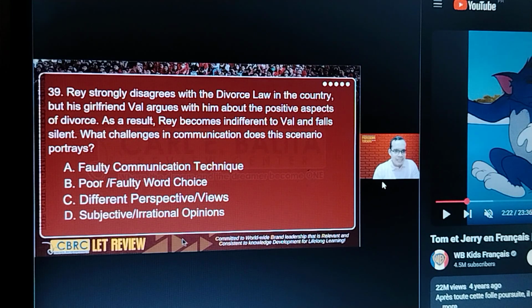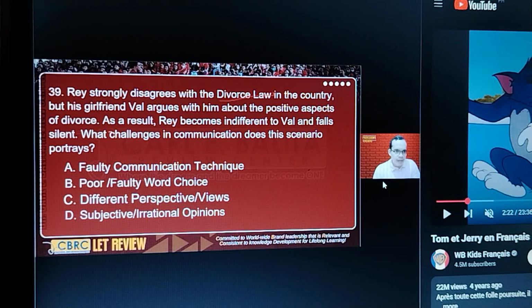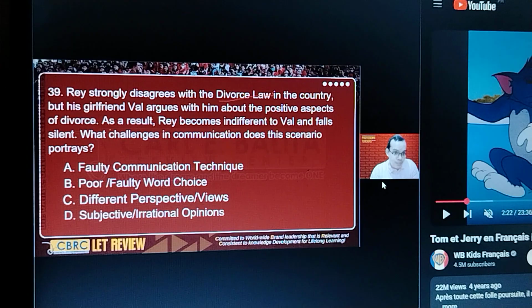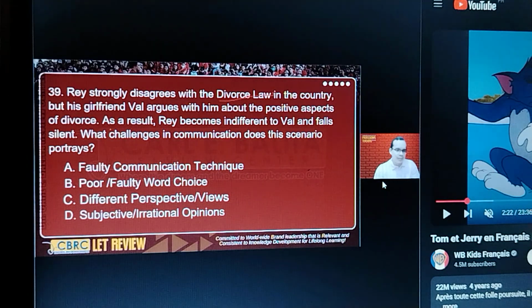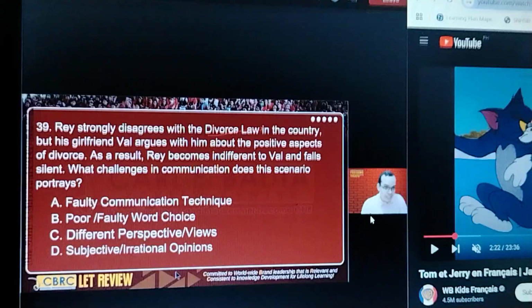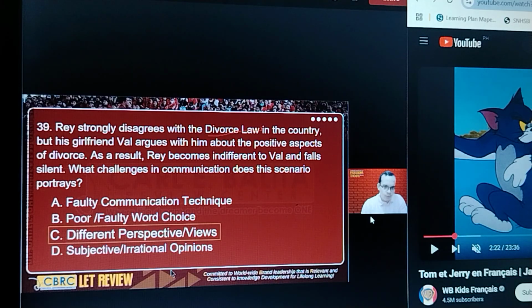All right. Next, here we're talking about divorce law, in which Ray and Val have different opinions. So this is pretty obvious. The correct answer is letter C. Different perspective or views.